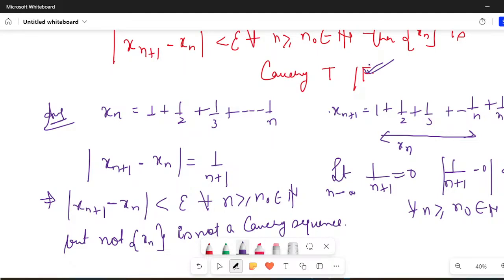I hope everybody has got some sort of insight. Tomorrow I'll do a few more questions on Cauchy sequences, and from the day after we are going to start with the monotone convergence criteria. All these questions that I'm sharing with you are to develop an insight about this epsilon-delta approach. If you are well acquainted with this particular approach, then surely you're going to clear your exam.